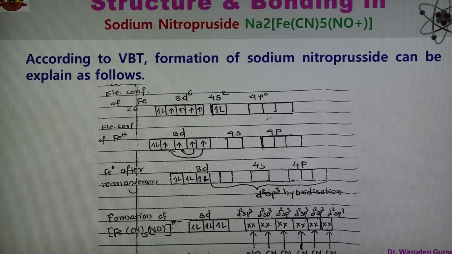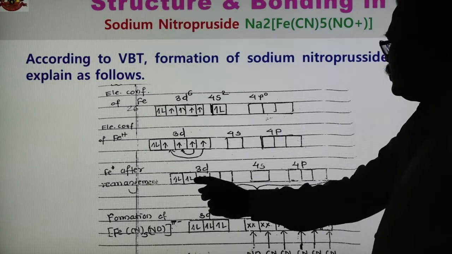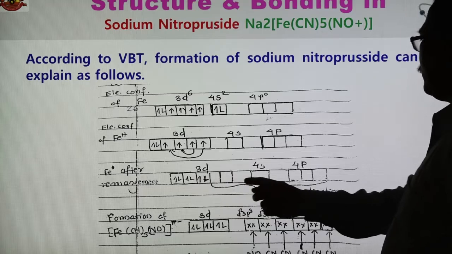We can say that the first is Fe in the ground state, the second is the Fe2+ configuration, and the third is Fe2+ after rearrangement, or in the excited state. So the configuration is here 3d6 and these orbitals are made vacant.